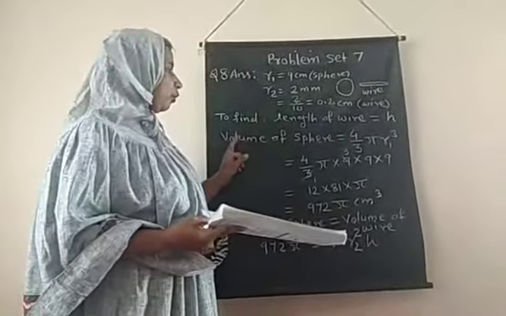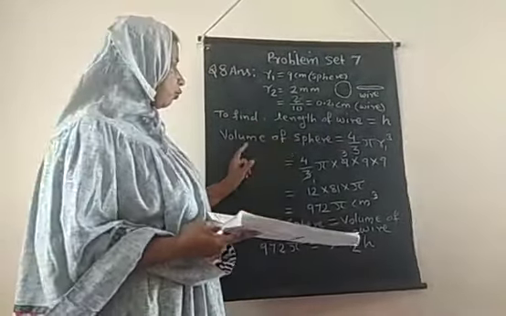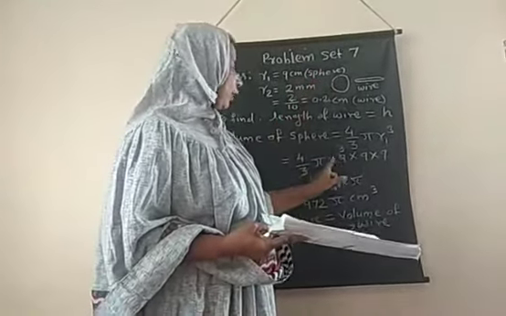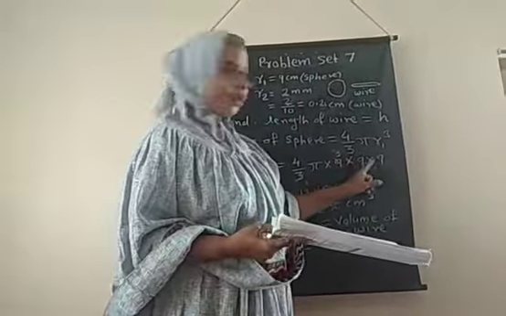First we find the volume of the sphere. The volume of a sphere formula is 4/3 pi r cube. Putting in the values, 4/3 pi multiplied by the radius of the sphere, 9, so 9 multiplied by 9 multiplied by 9. After calculating, the answer is 972 pi cubic centimeter.